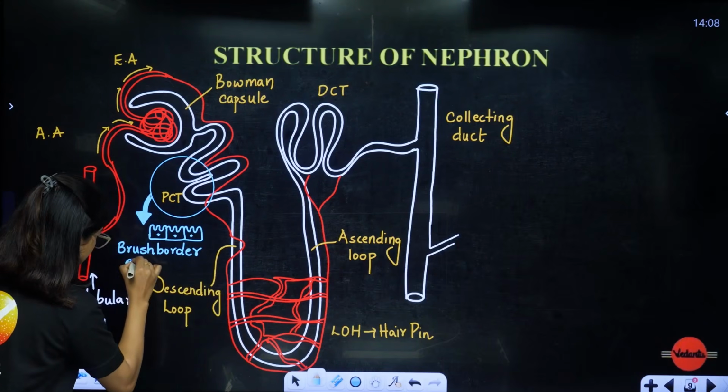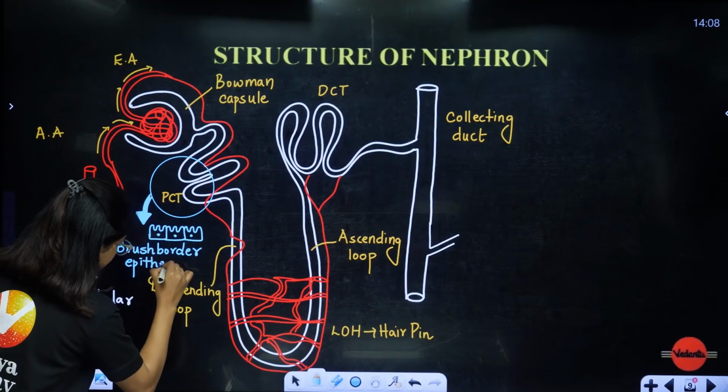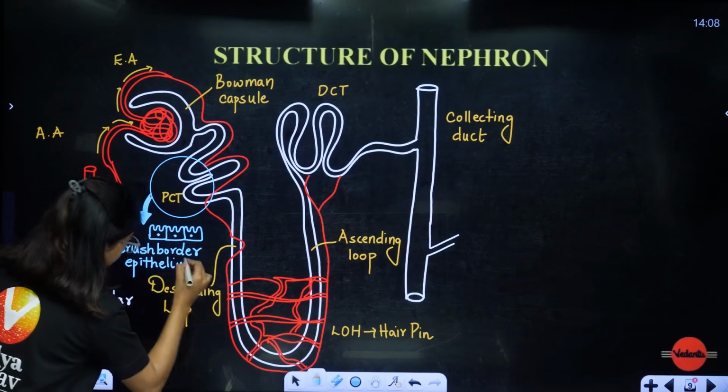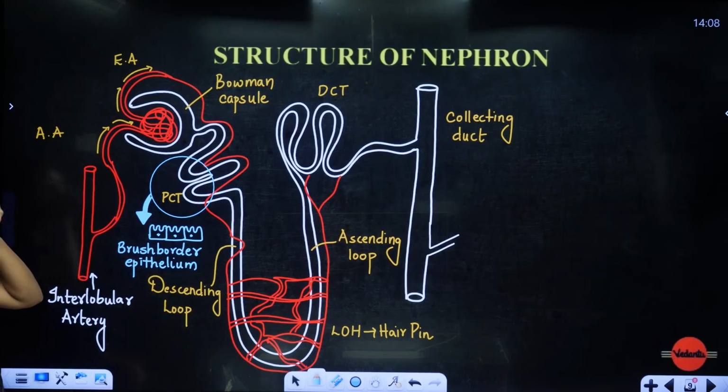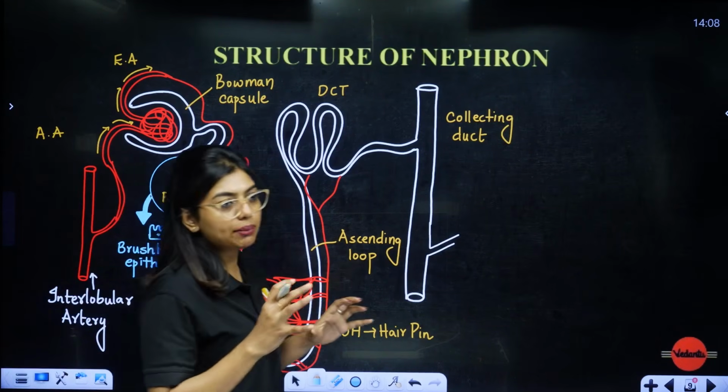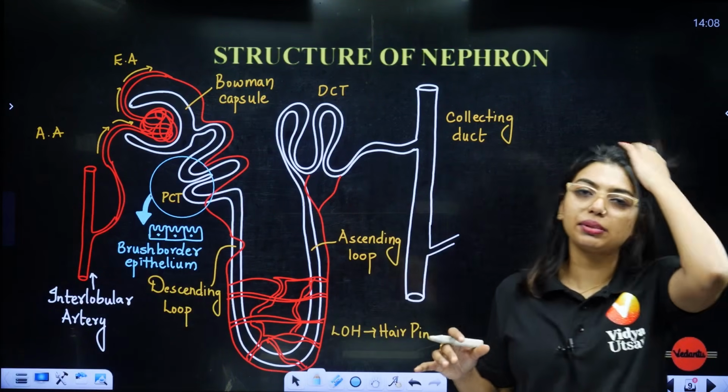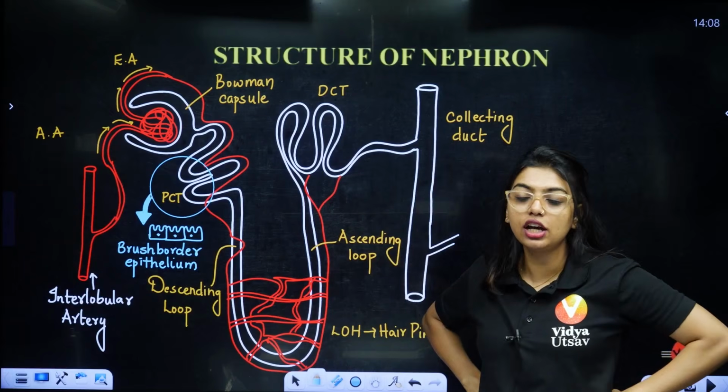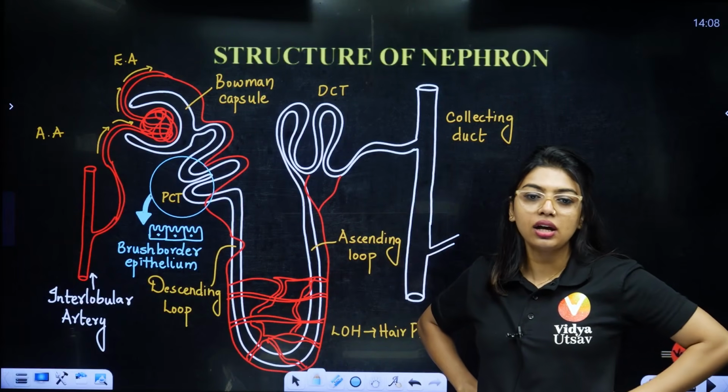Right now I'll just write epithelium because there's no space. Again, when I teach you urine formation, I'll write it once more. So in the PCT there will be cuboidal brush bordered epithelium. This brush bordered epithelium helps a lot in increasing the surface area. Okay? Clear?